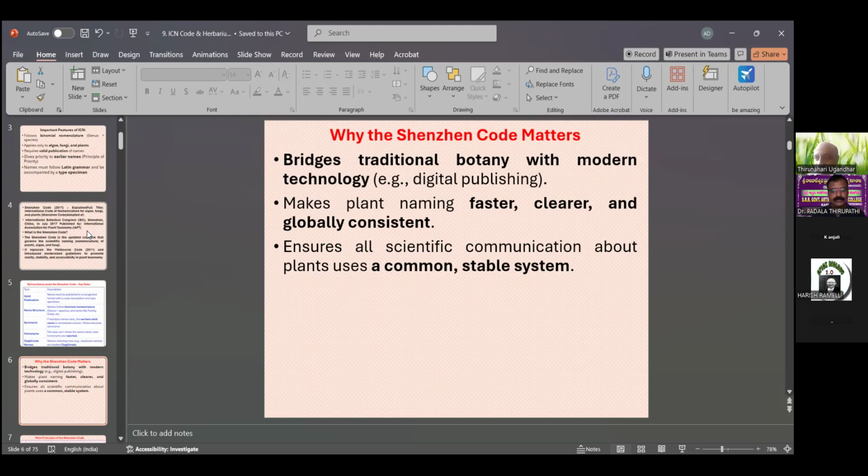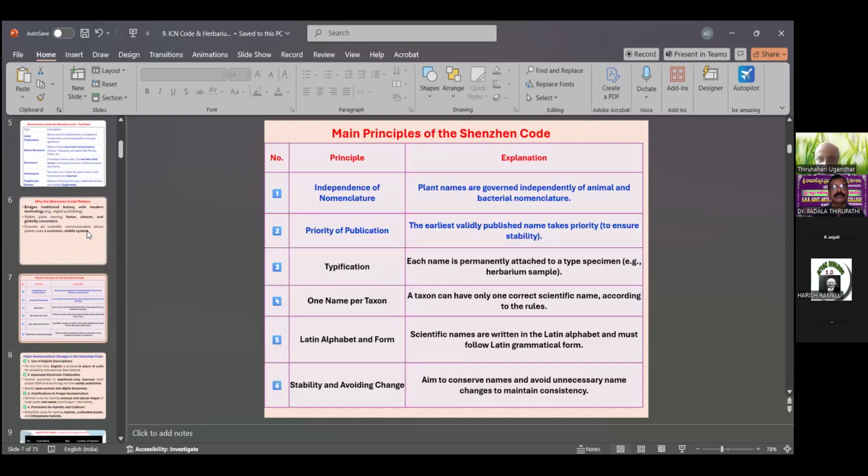So the main principles of the Shenzhen code. First, independence of nomenclature. The names of plants are governed independently of animal and bacteria nomenclature. Bacteria and animals are separate, while bryophytes, pteridophytes and algae each have only one independent name for one genus or one taxon.